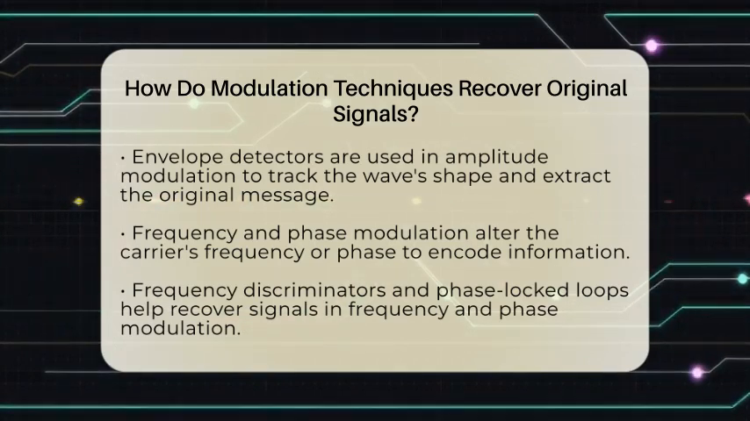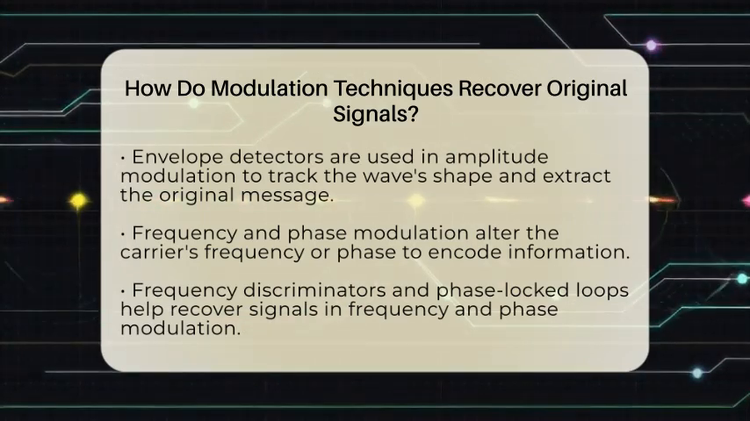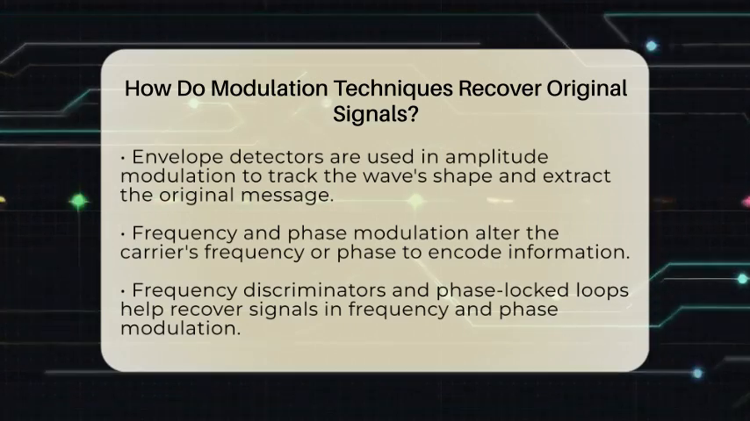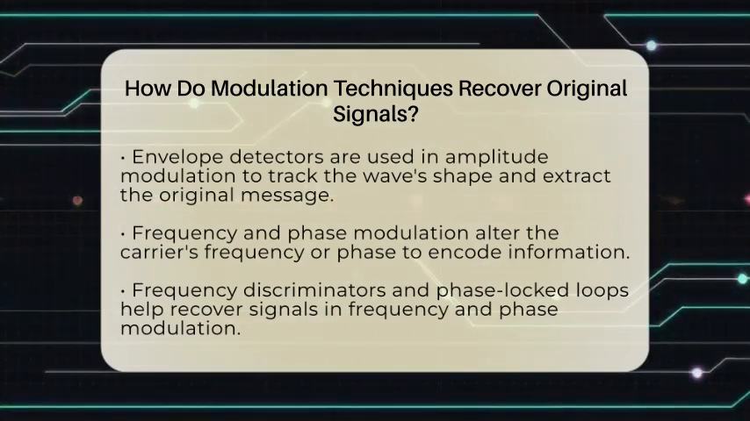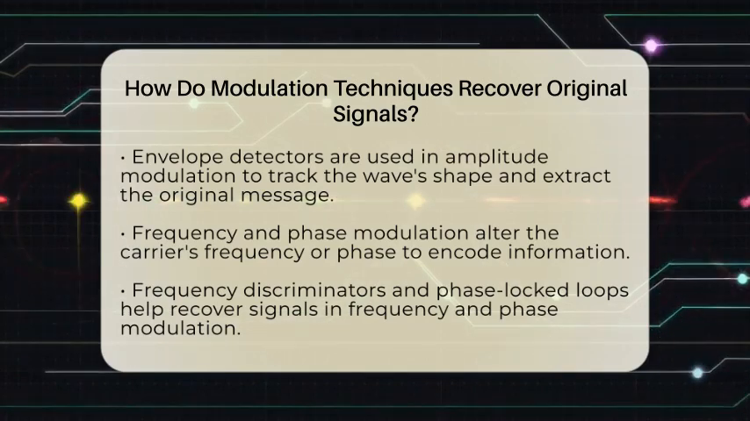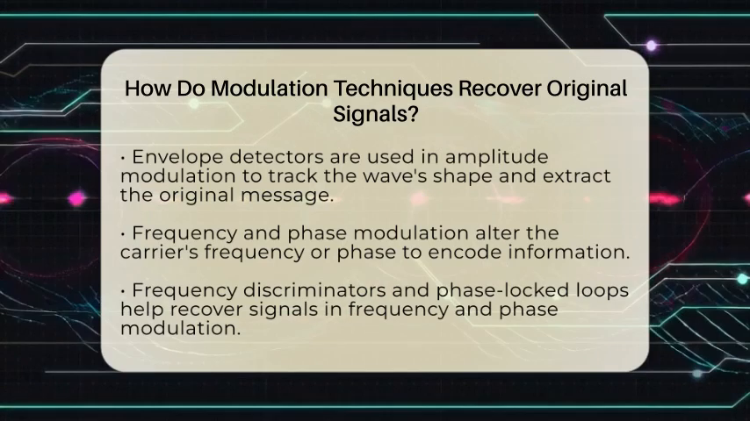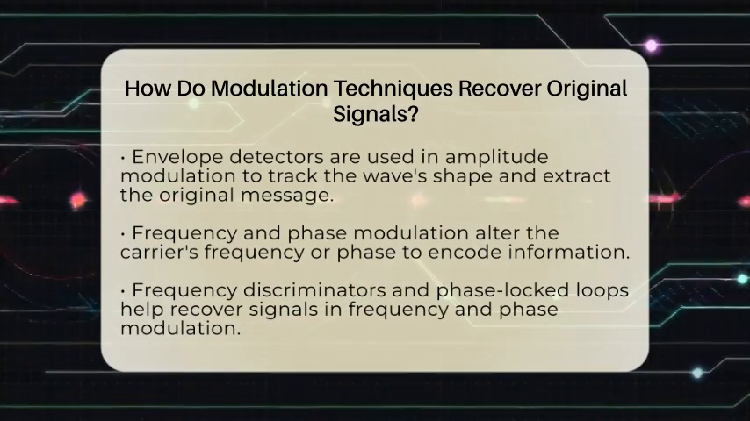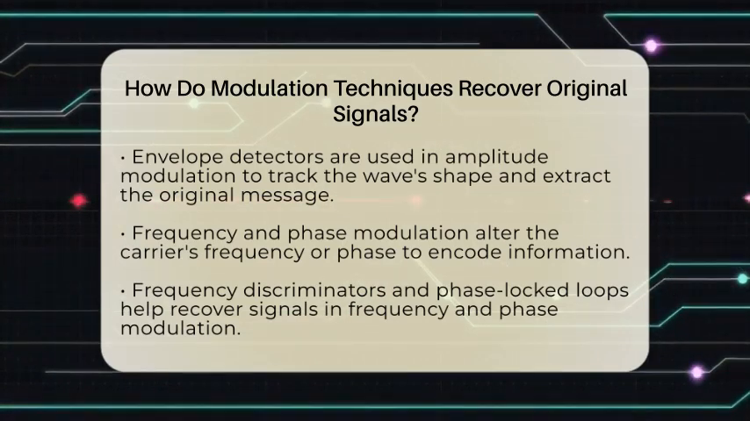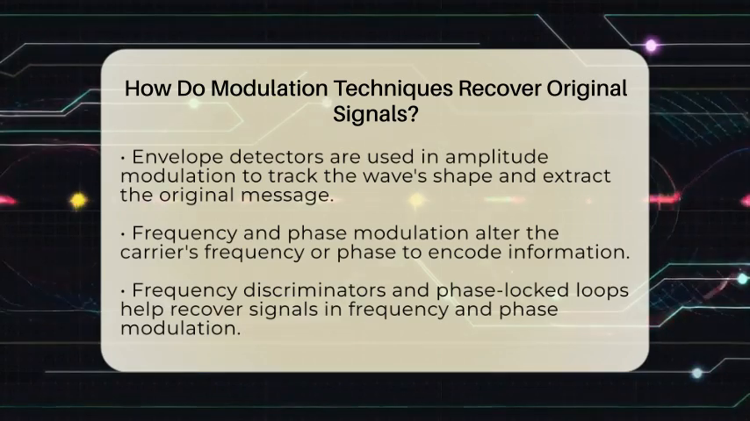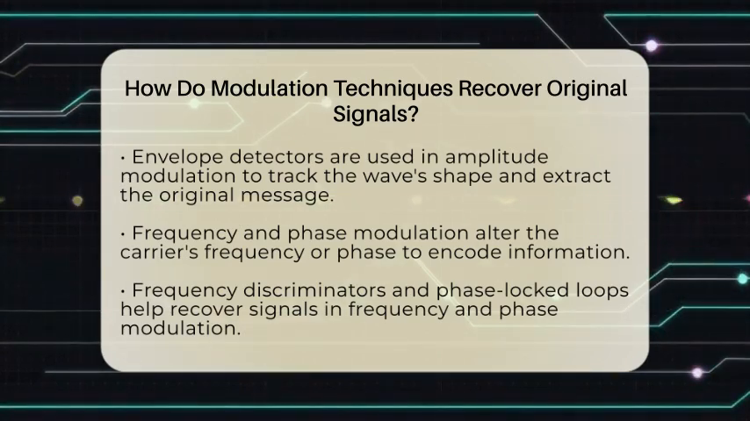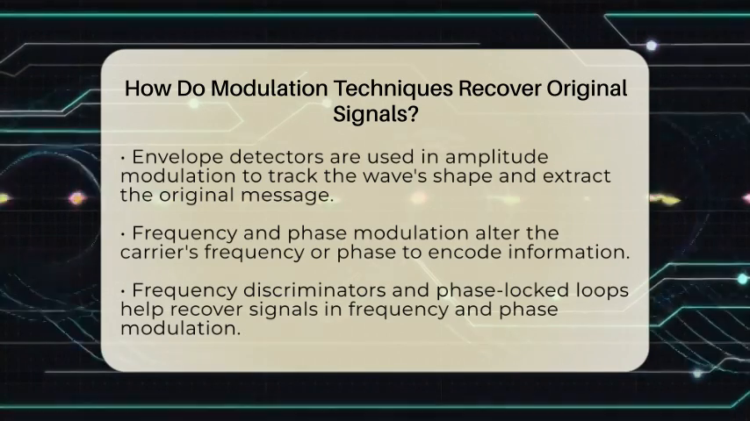For frequency modulation and phase modulation, the process is a bit different. These techniques change the frequency or phase of the carrier wave. To recover the original signal, the receiver uses a frequency discriminator or a phase-locked loop. These devices detect changes in frequency or phase and convert them back into the original amplitude variations. This way, the message signal is retrieved from the angle changes of the carrier wave.